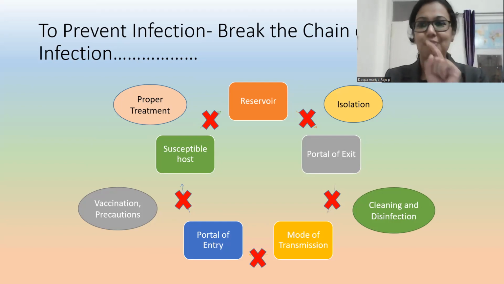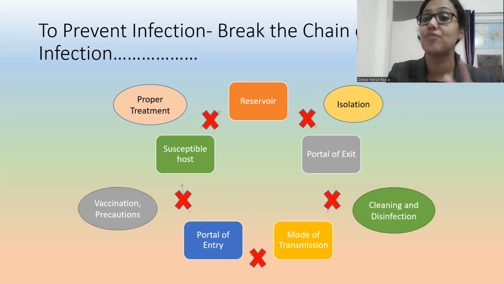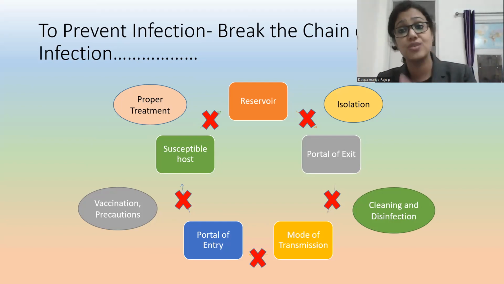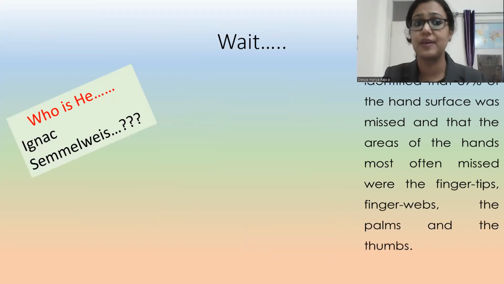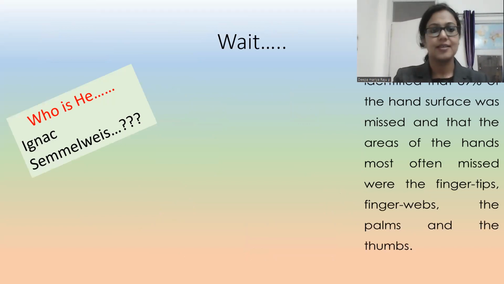Now coming to the most effective way to prevent all infection. Anybody can say that. Now, I think most of you in your mind or in your voice are saying hand hygiene. Yes, of course, it is hand hygiene. Hand hygiene is the most effective way to prevent infections. I hope you all know this person, Ignaz Semmelweis. He is the father of hand hygiene.